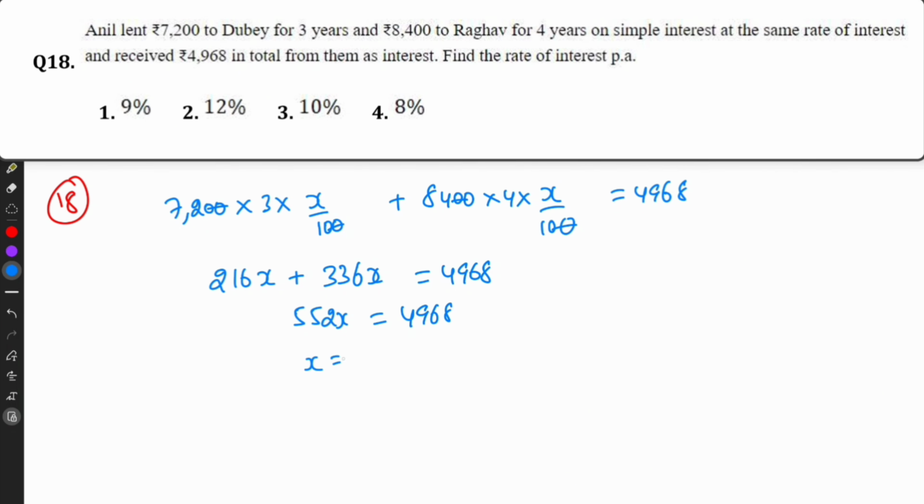So 552x equal to 4,968. So x equal to 4,968 divided by 552. The only option is 9. So x equal to 9%.